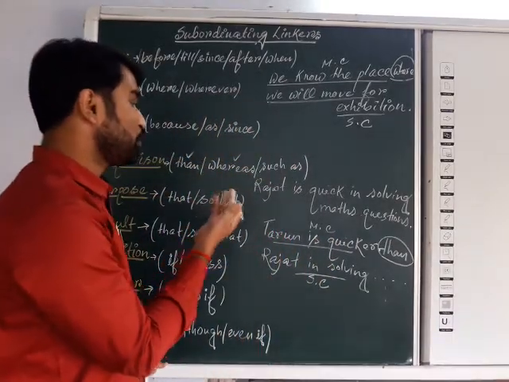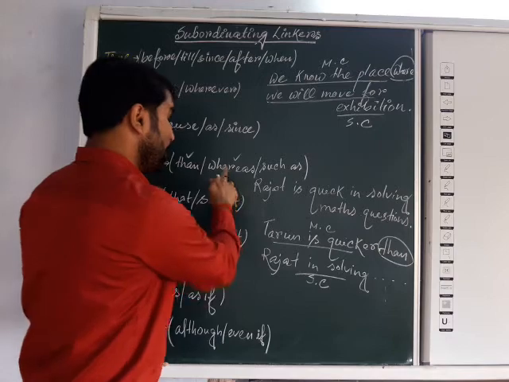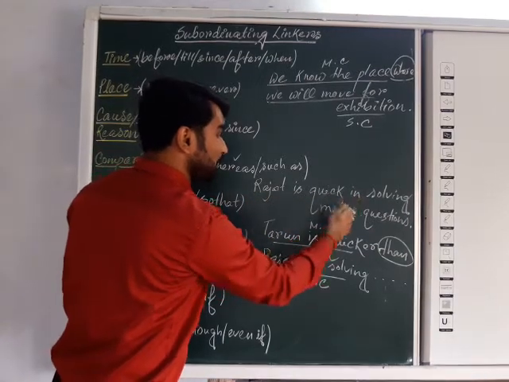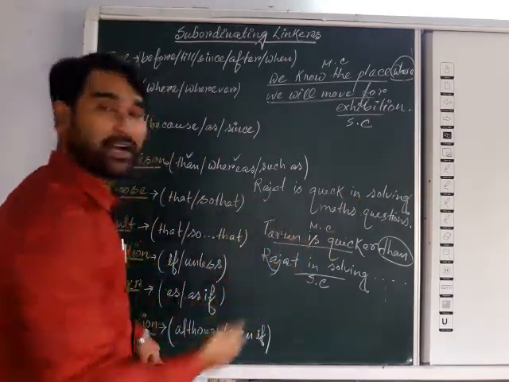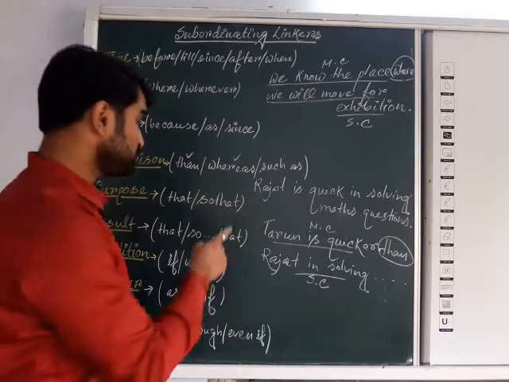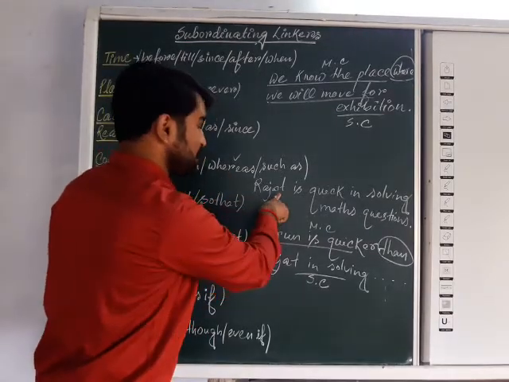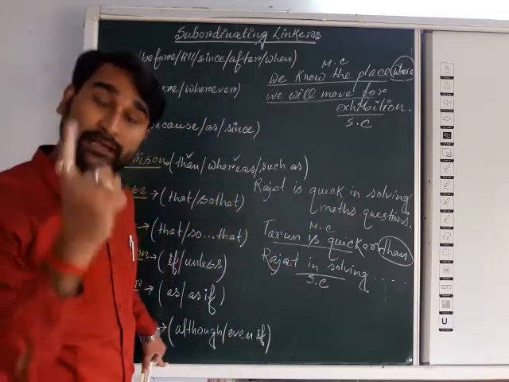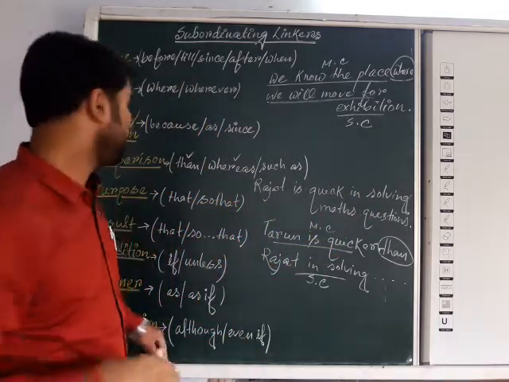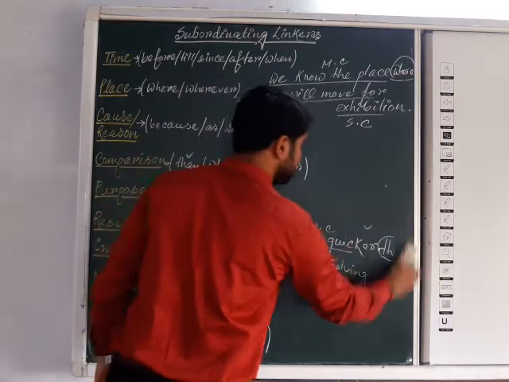Now suppose we go for another answer, whereas Rajat is quick in solving math questions, comma, Tarun is quicker. There also, whereas is attached with Rajat. Here that will be the subordinate clause. Okay. Now we are moving to the next.